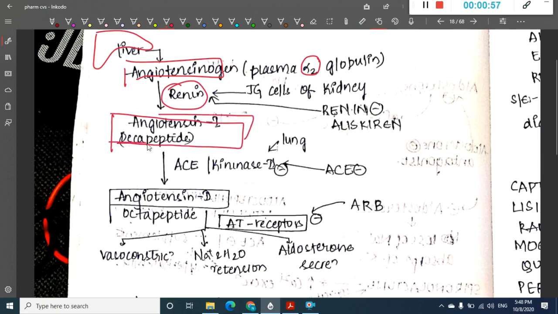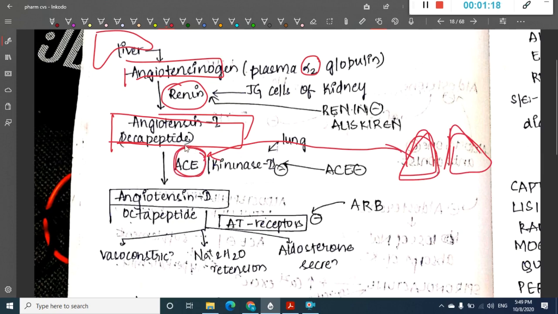This angiotensin 1, in the presence of angiotensin converting enzyme, which is secreted from the lung, is converted to angiotensin 2, which is an octapeptide.